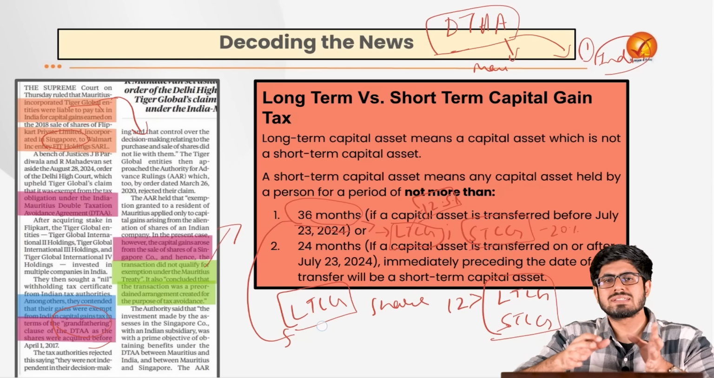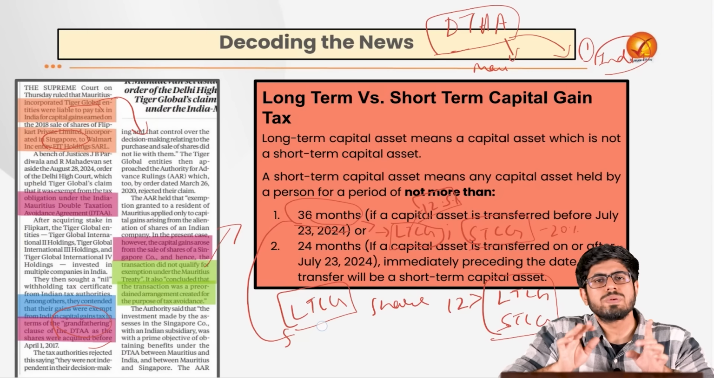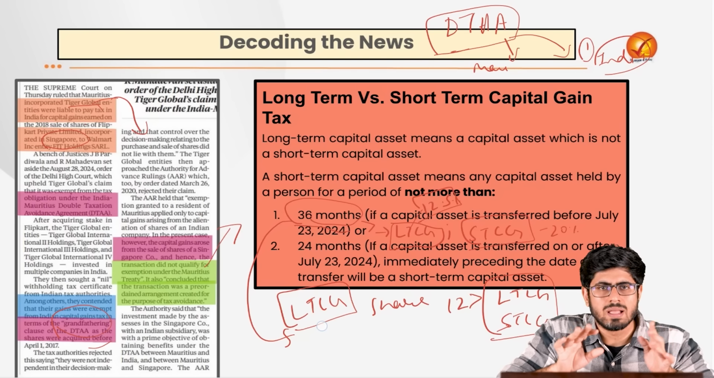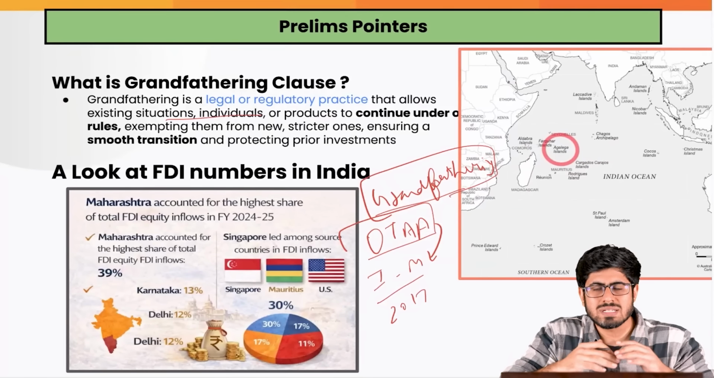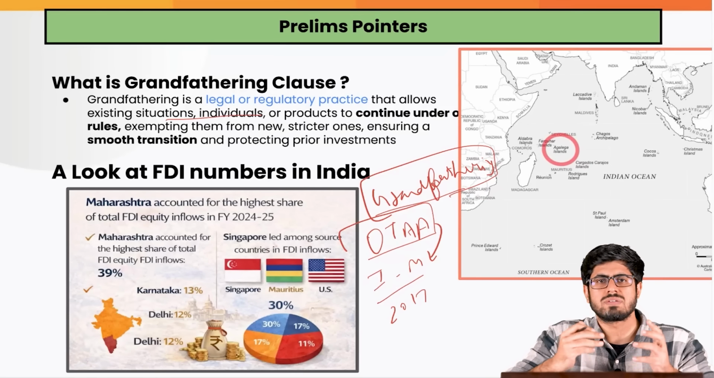It is just a mechanism to avoid taxes, and you're still going to pay taxes. That is what the Supreme Court said here. But now you must be thinking, why are such companies being registered in small nations like Singapore and Mauritius?